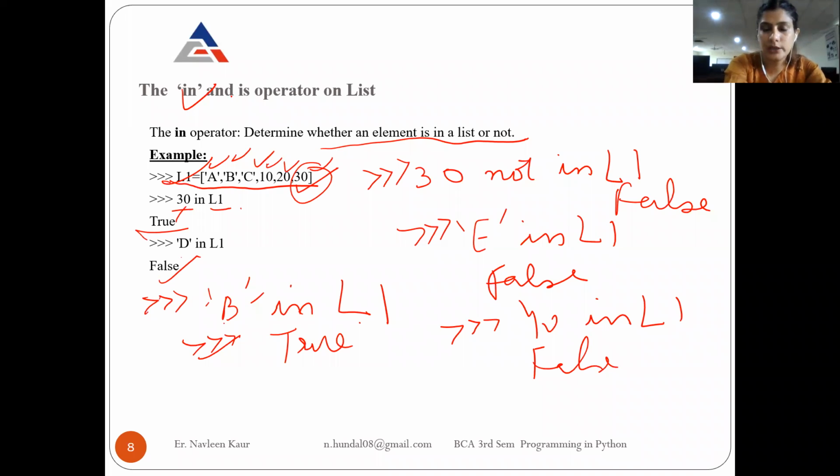Next, we have this new operator, the is operator. You can use is with strings also, and you can use is with lists also. In the string class, I have not explained this to you, but now I will explain it to you.